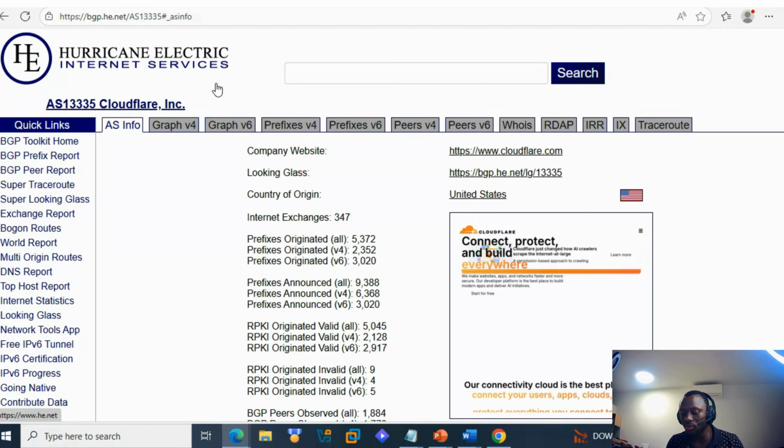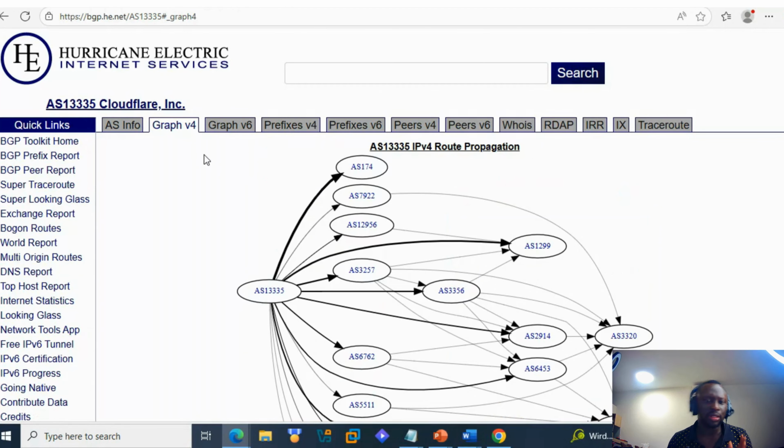And why do we need to know this? We're SOC guys. Because sometimes it may happen that we investigate indicators like IP addresses and domains, and we see that they are shared across different ASNs. During your investigation, if you find out that those ASNs are somehow connected together, it probably means the threat actor might be one of the ASNs or an internet service provider. So let's talk a bit about that.